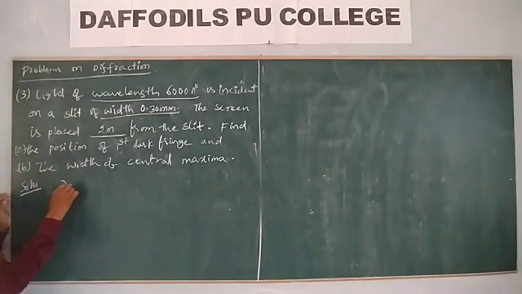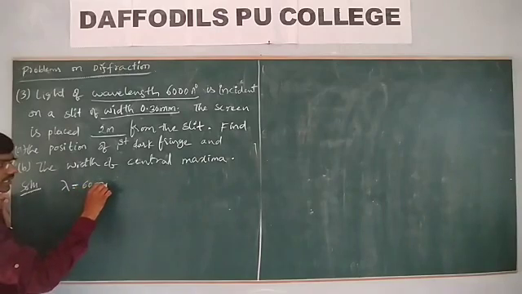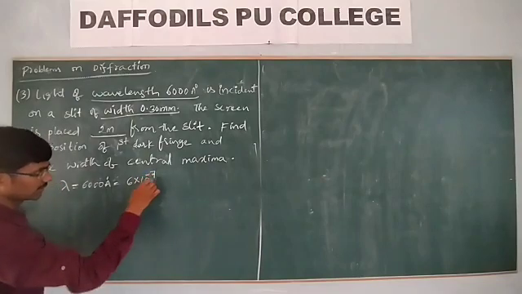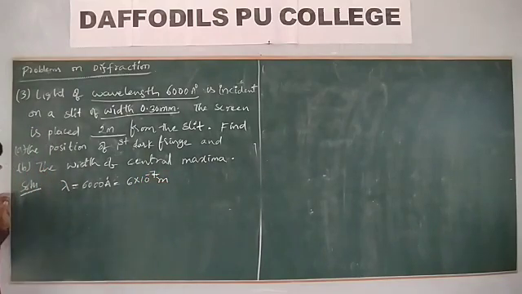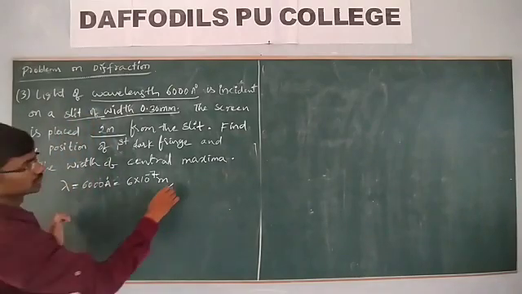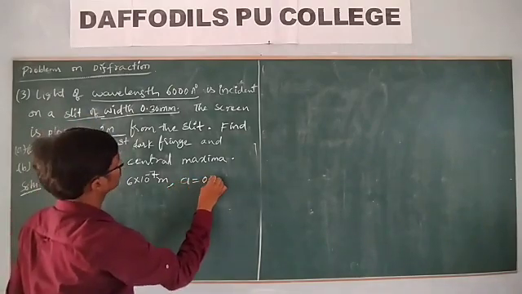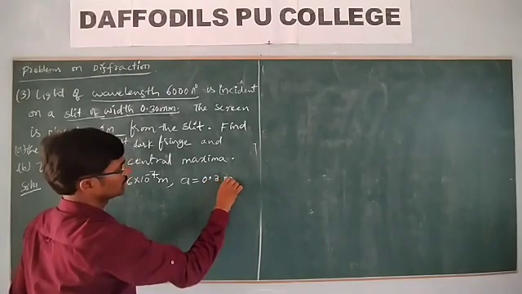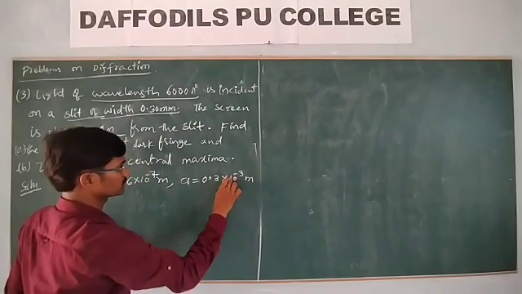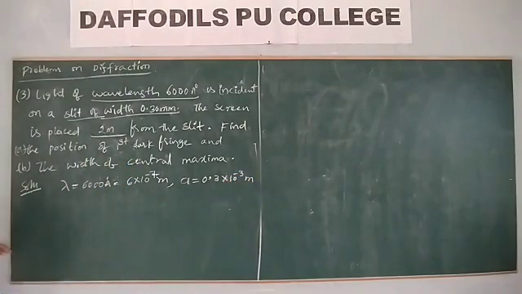What is the wavelength? Lambda is equal to 6000 angstrom, that is equal to 6 into 10 power minus 7 meter. The slit width, a, is equal to 0.3 millimeter. A millimeter is 10 power minus 3 meter. The screen is placed at 2 meter, that means D is equal to 2 meter.